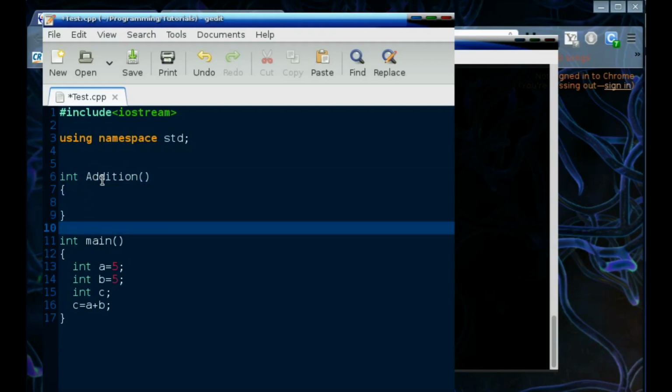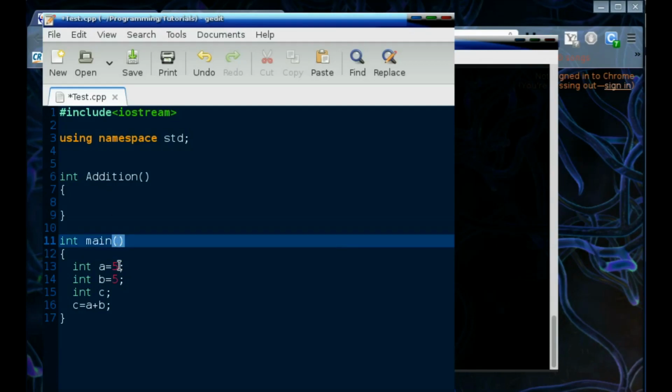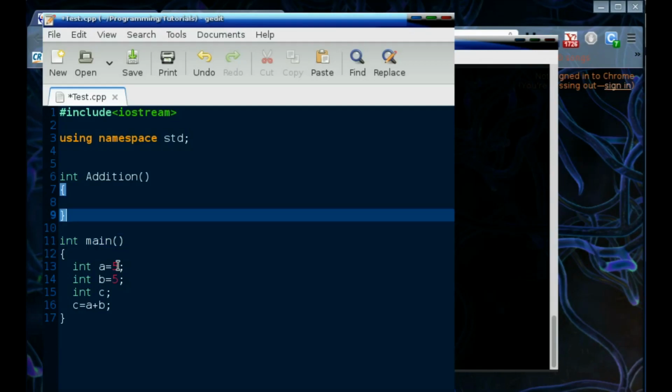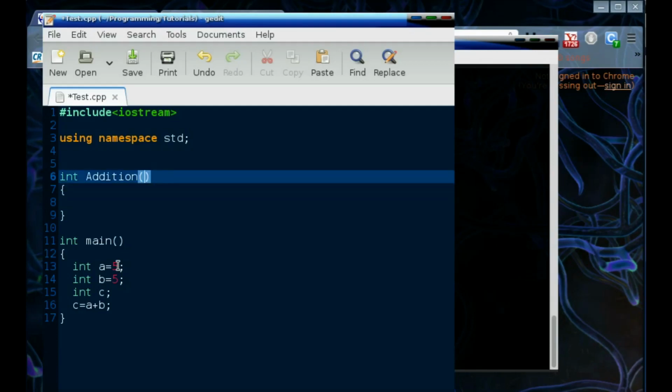In the main function, I told you in my first video, I think, there's nothing inside this parenthesis, but this parenthesis is very, very important, because when you have declared your own function, you can say, let's say, int e and int f.